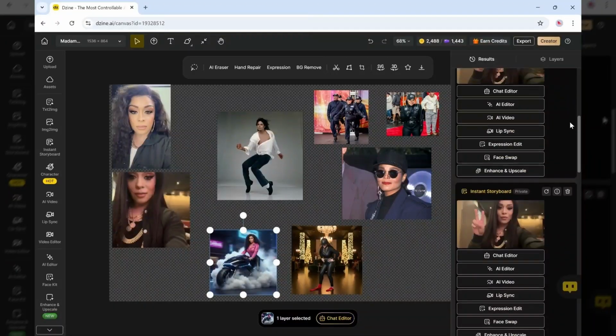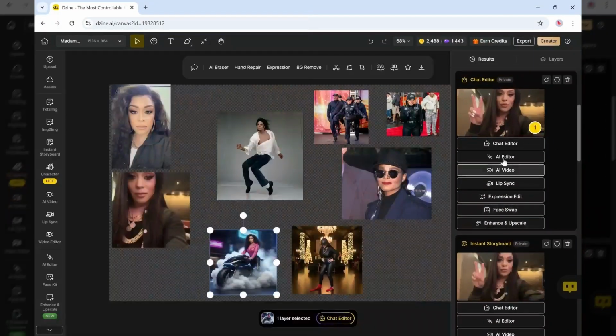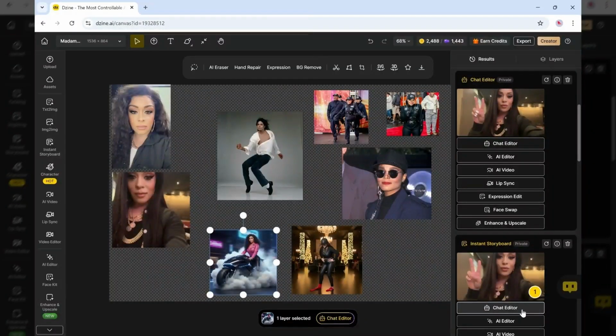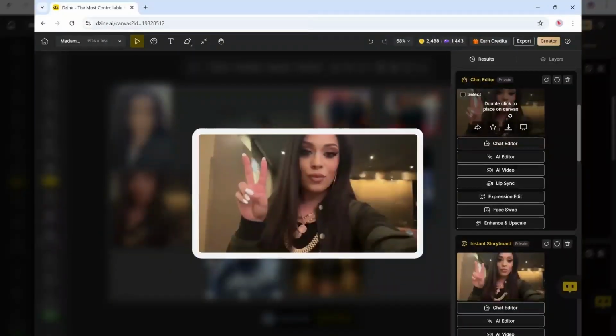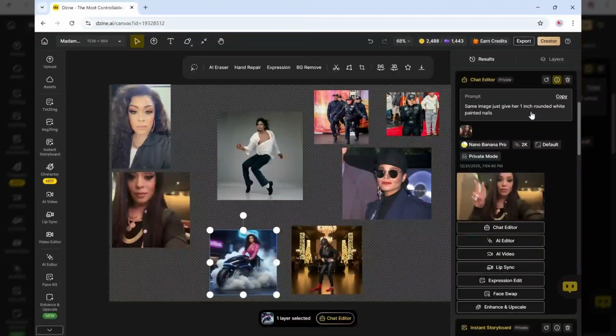So you'll see here, I've got a photo. It looks pretty similar to this, right? So I basically use the chat editor to edit this photo. Can you tell the difference? So the difference is I added the 1-inch rounded white painted nails. That is the difference between those two. So I used the chat editor to do that.